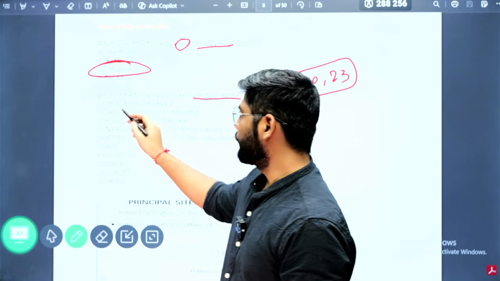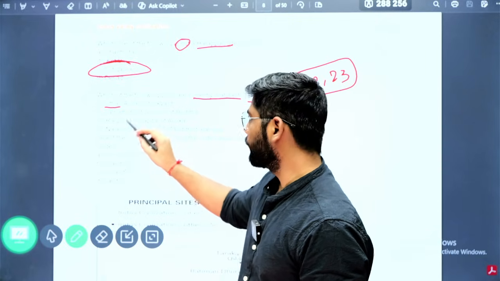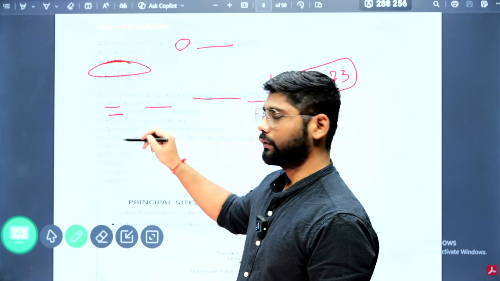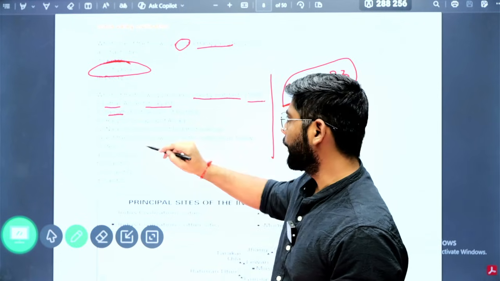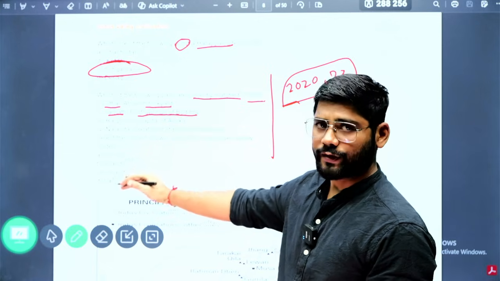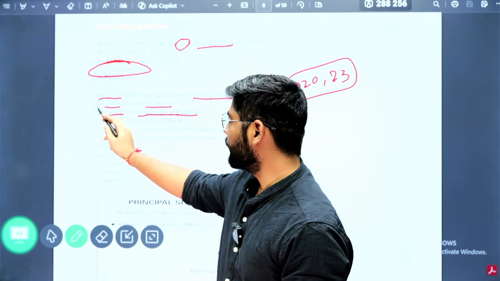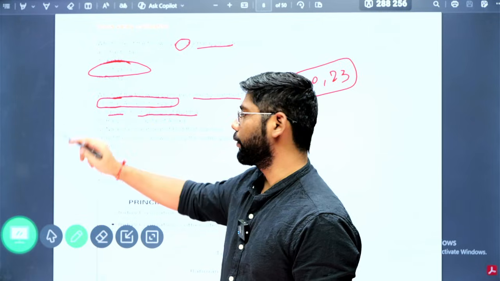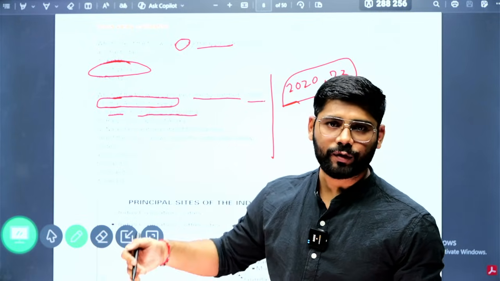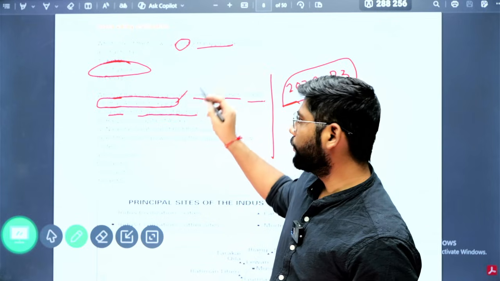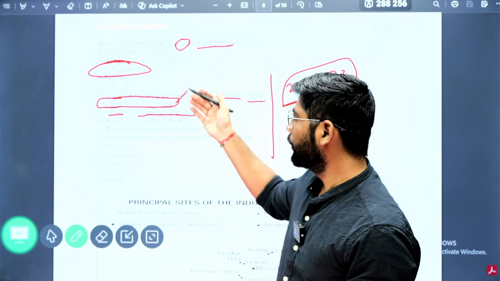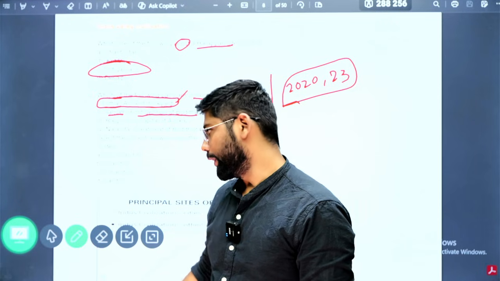They will ask about a place, Lothal, and what is related to it was the dockyard. Sarnath belongs to the Mauryan period, and they asked about the first sermon of Buddha, which this place describes. So our concern is this approach. We need to know which sites belong to the Indus Valley civilization, as well as the important feature associated with each site. These are the things we need to study for the Indus Valley civilization.